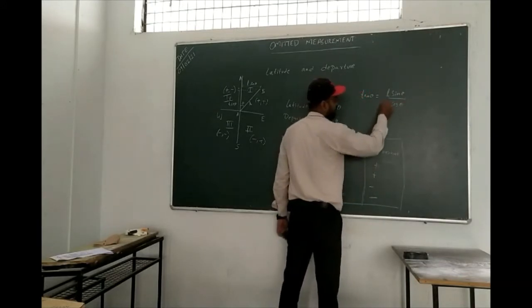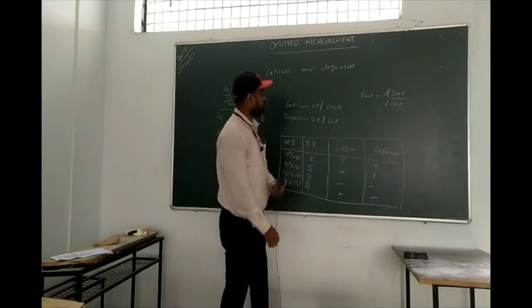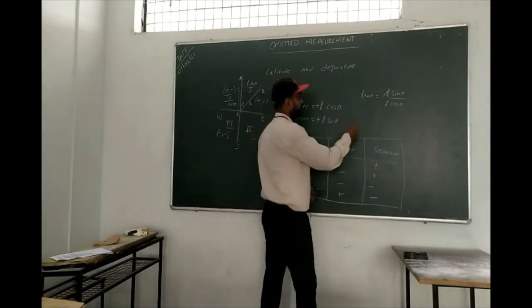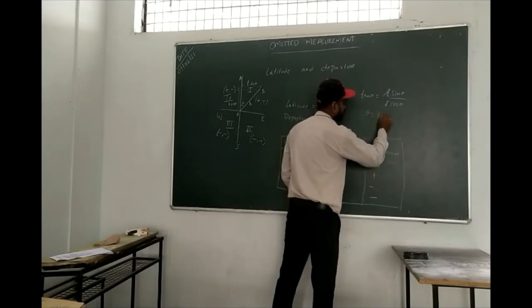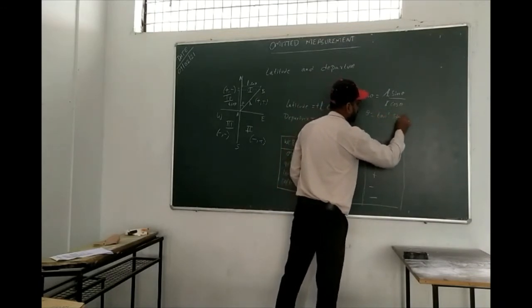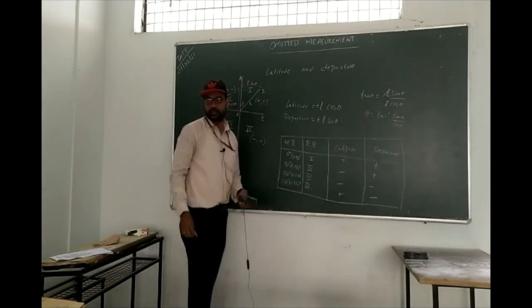Here L cancels. So if you know the length, you can get the theta value, where theta is tan inverse of sin theta by cos theta. So we can find this theta like this.